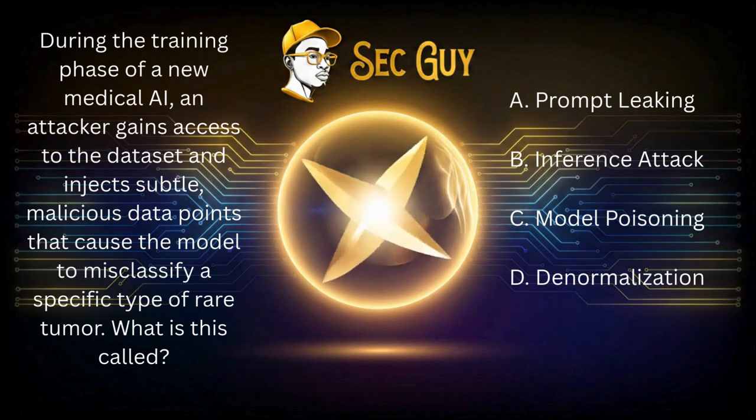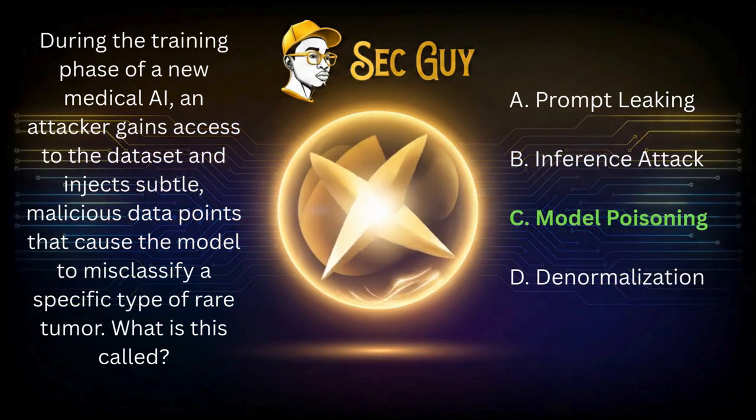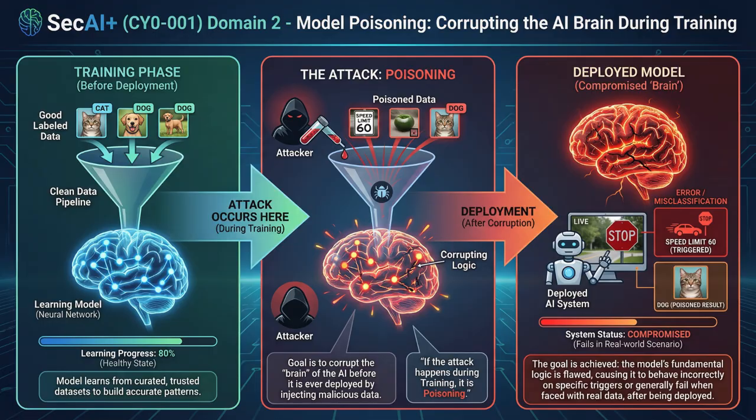The answer: C. Model poisoning. The logic: if the attack happens during training, it is poisoning. The goal is to corrupt the brain of the AI before it is ever deployed.